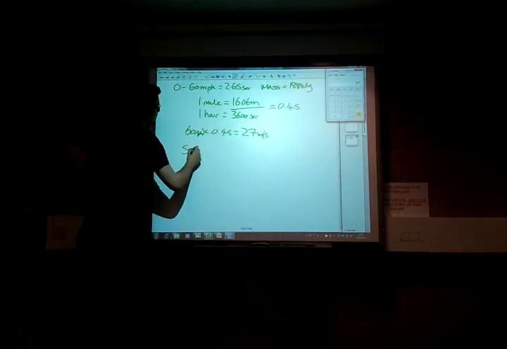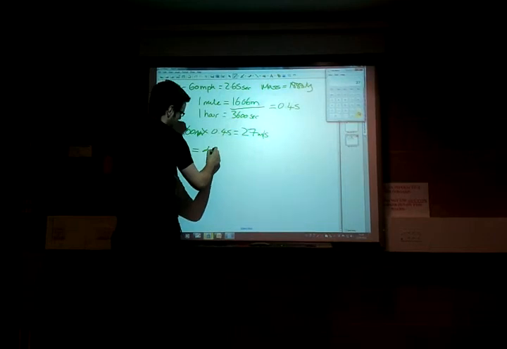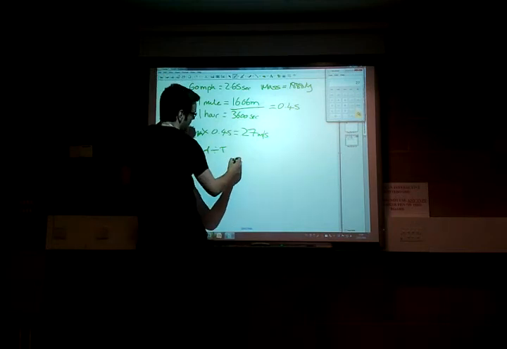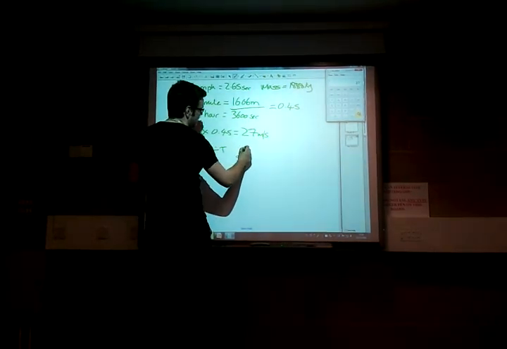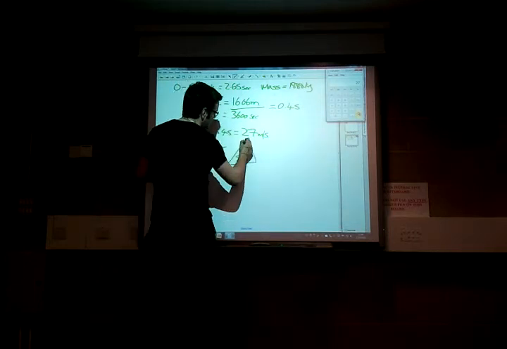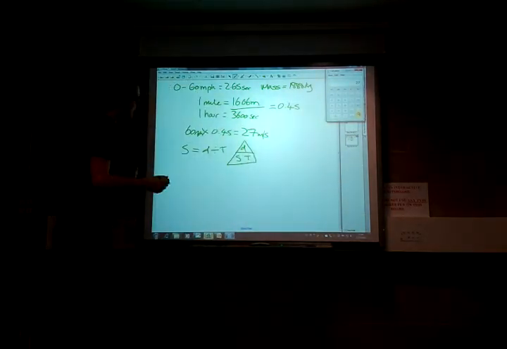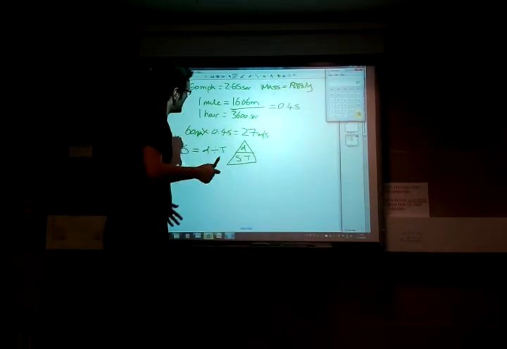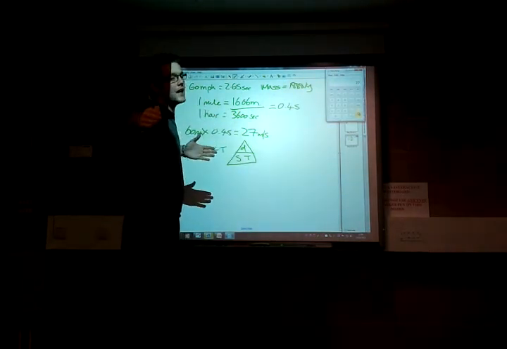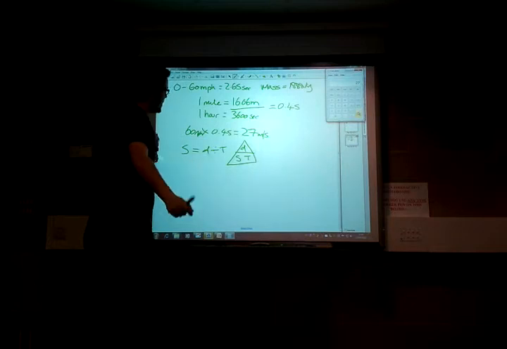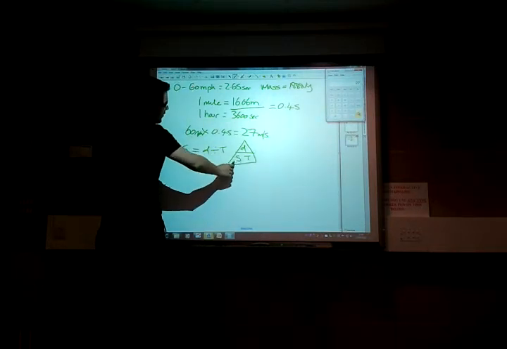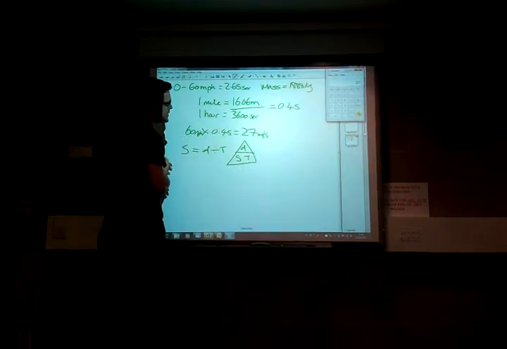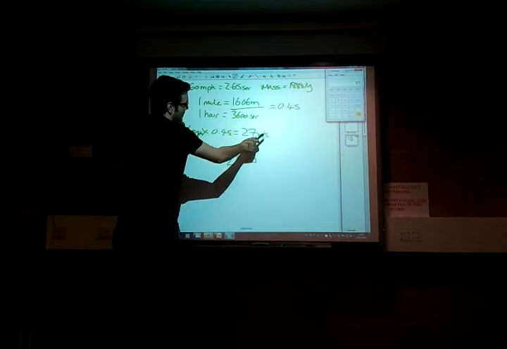Well, our first one is speed equals distance divided by time. So if we get our equation triangle, we have speed equals distance over time. I'm sure you all recognise this triangle here. What we want to work out to start with is the distance, because the distance is going to be useful. How much distance did it take for this Veyron to go from 0 to 60? So we need to resort our equation. We know the speed and we know the time, because the time is 2.65 seconds and we've worked out the speed, which is 27 meters per second.